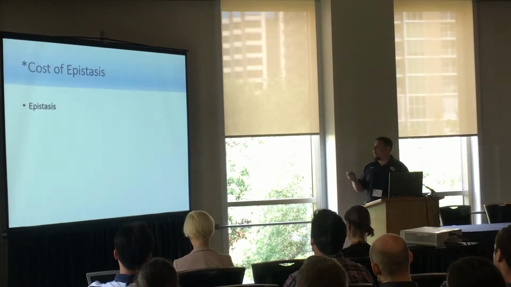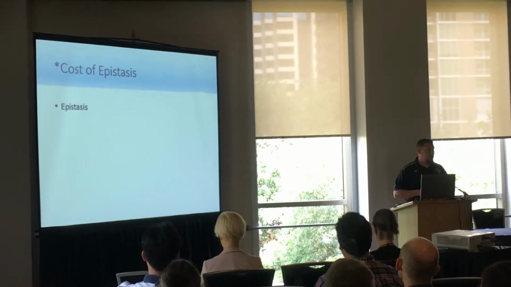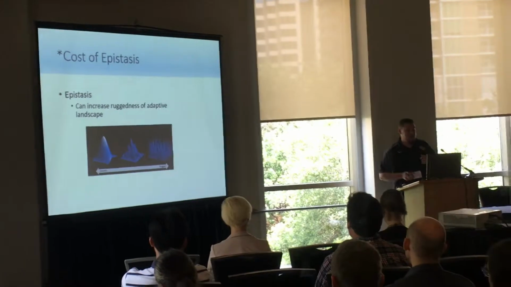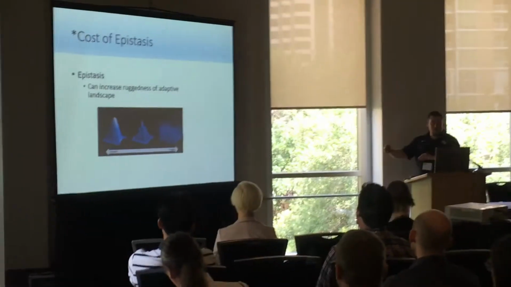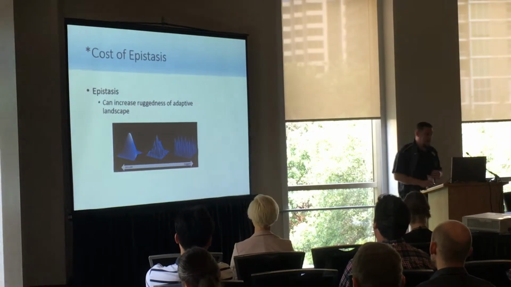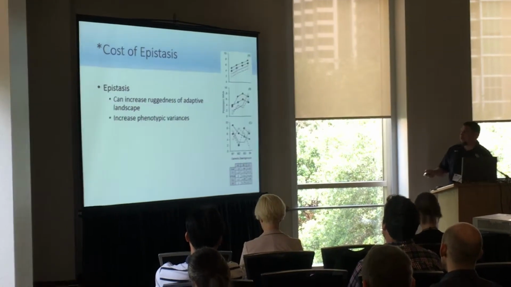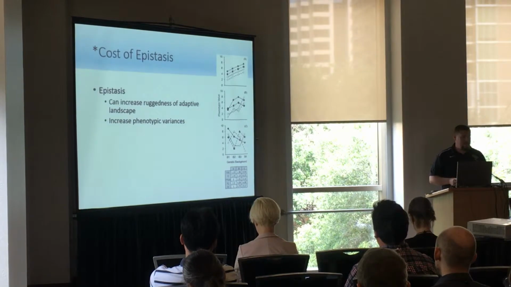Okay. But what's more interesting is that there's a large amount of epistasis, and we know that there are some costs to epistatic genetic variation. First, it can increase the ruggedness of adaptive landscapes, leaving groups marooned on these fitness optima that are spread out on the rugged landscape and not letting them achieve a global optimum. We also know that epistasis increases phenotypic variation.